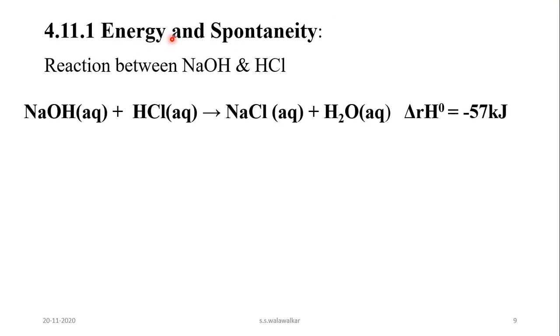If the substance has more energy, then it is less stable, and if it has less energy, then it is more stable. So naturally, in a spontaneous reaction, the substance with more energy is converted into a substance having less energy.